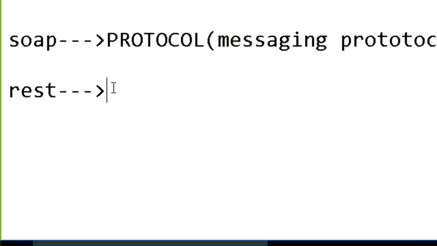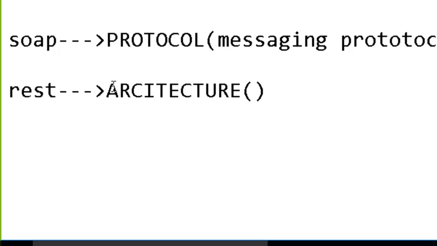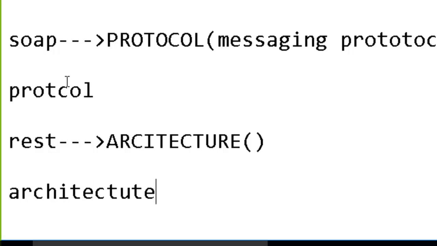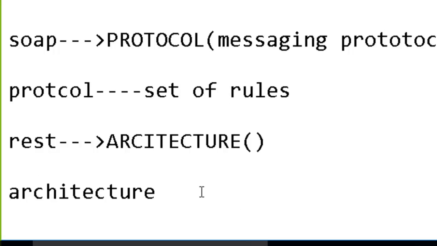So what is REST? REST is, again, for security, but this is not my protocol, this is my architecture. So what does architecture mean? Any one of you? What is actually the difference between protocol and architecture? Okay, so a protocol is a set of rules which one should follow to satisfy the conditions.